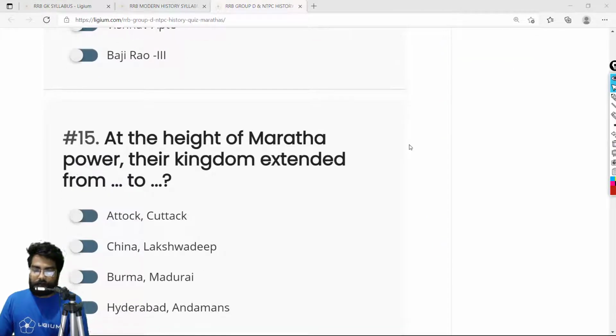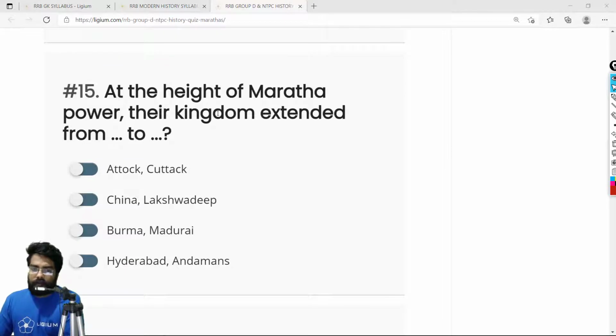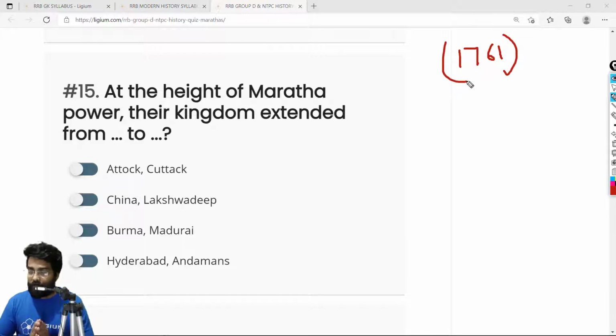Okay. At the height of their power, their kingdom extended from, okay, so by 1758, I repeat, so basically in 1761, I repeat this again and again, the Battle of Panipat was fought. And before the Battle of Panipat, the Marathas were the paramount power. Okay, they were undefeated. They ruled from Cuttack to Attock.